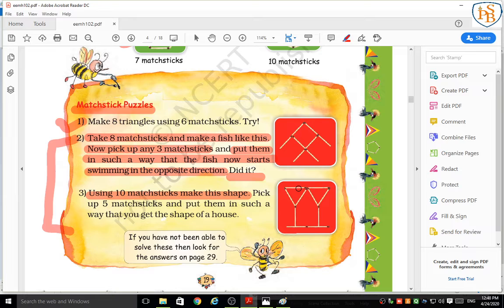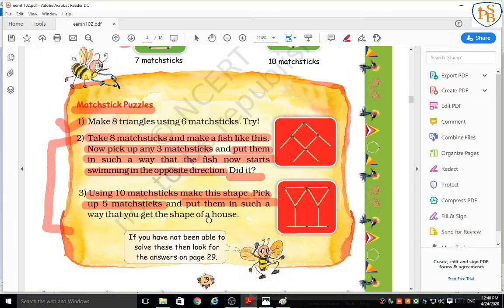How many matchsticks are there? Just count 1, 2, 3, 4, 5, 6, 7, 8, 9, 10. So, using the 10 matchsticks, make this shape. Then, after making it, here also you have to pick any 5 matchsticks and put them in such a way that you get the shape of a house.